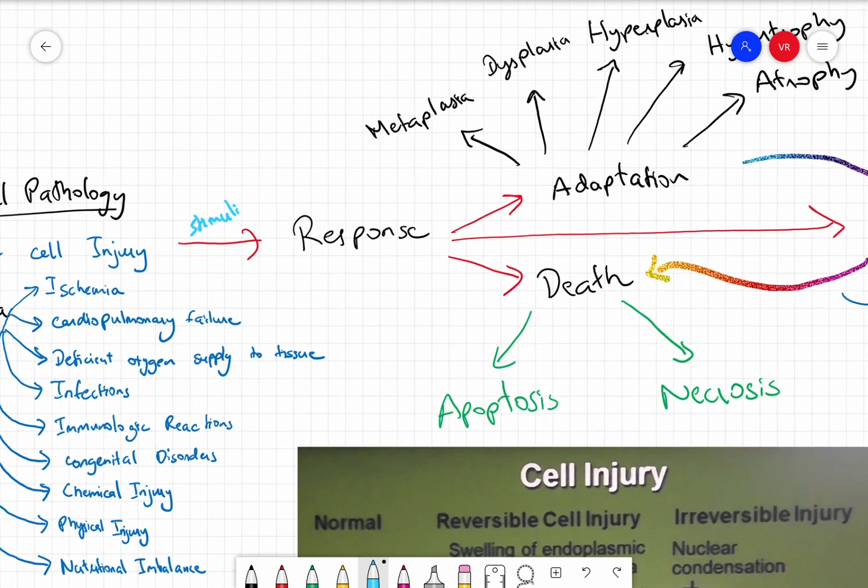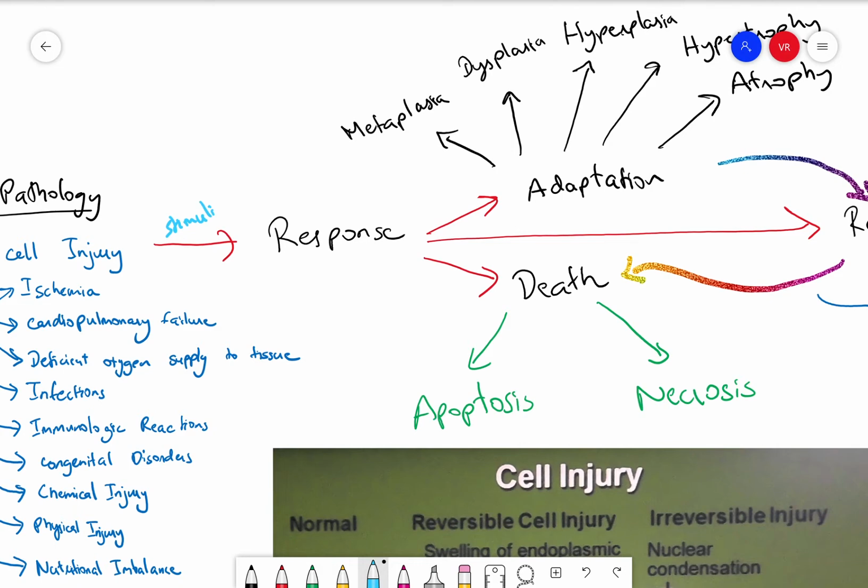The various responses a cell can have: first, you'll get adapted to the condition. For example, you go to a cold climate, you will adapt to the cold climate. There won't be any major changes in your body metabolism and how you function. Once you come back to your hometown, everything will become normal. In the same way, the cells will get adapted to the stimuli. It's a very small stimulus, but once the stimulus is removed, it will come back to its normal form.